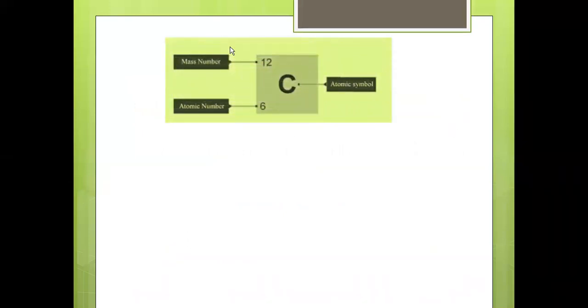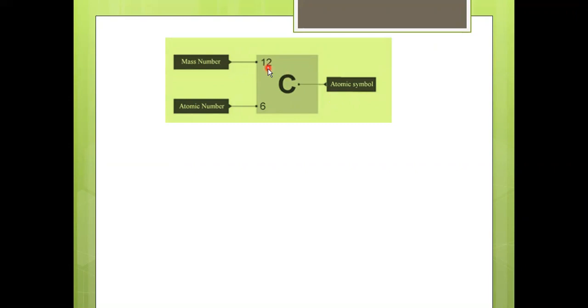When you take carbon, you always have to represent it as a capital C. This is what we are calling the atomic symbol. We will use the spotlight. You will be clear about that, right? Okay, so this is your carbon, right? Your carbon is always represented as a capital C. This is called what? The atomic symbol.